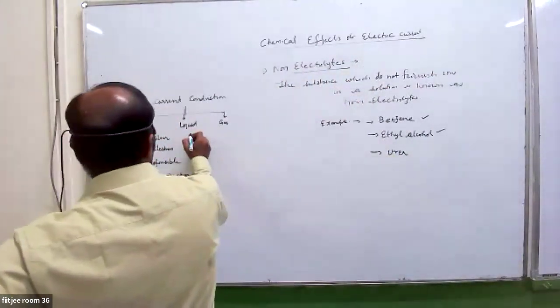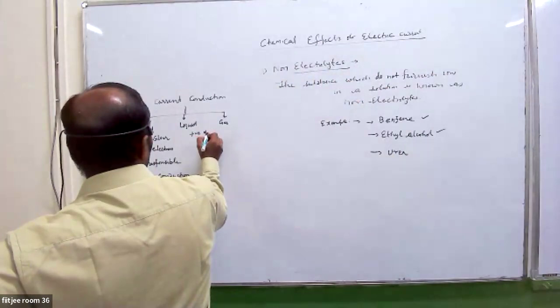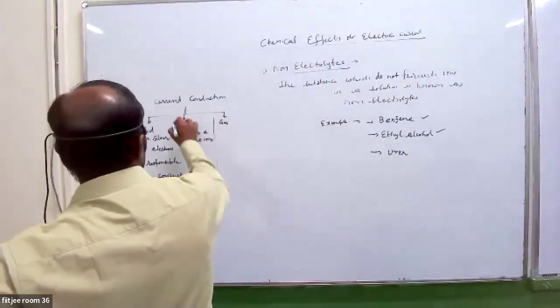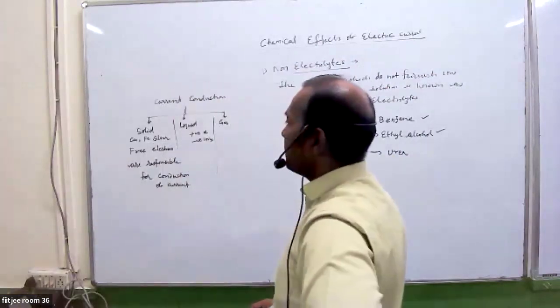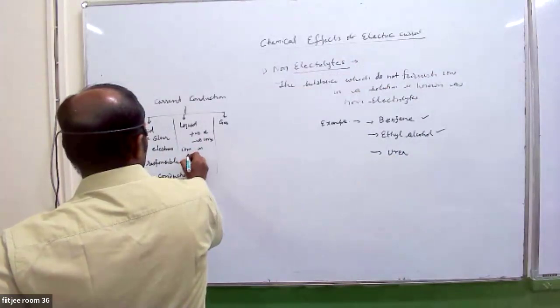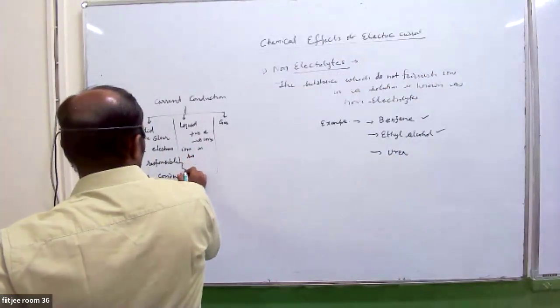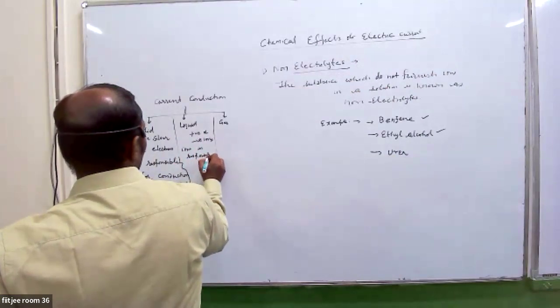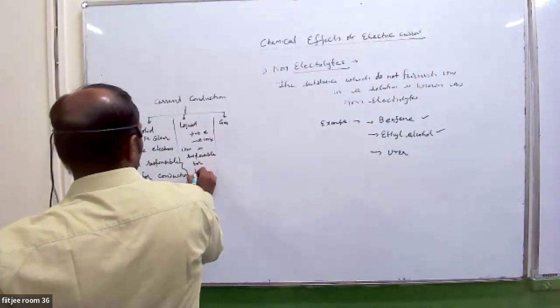In liquids, positive and negative ions are responsible for conduction of current.